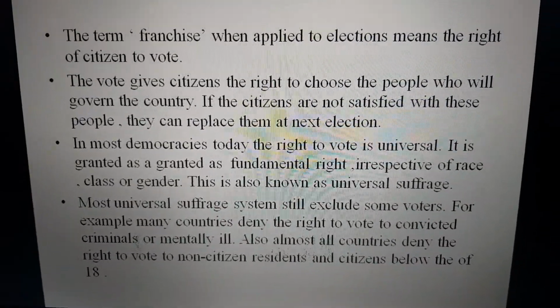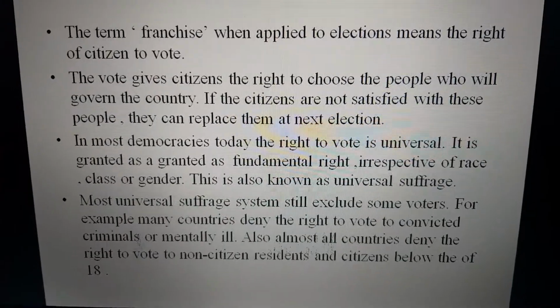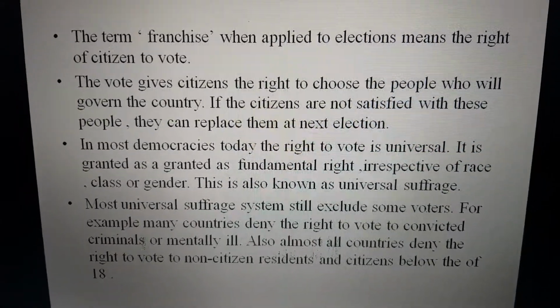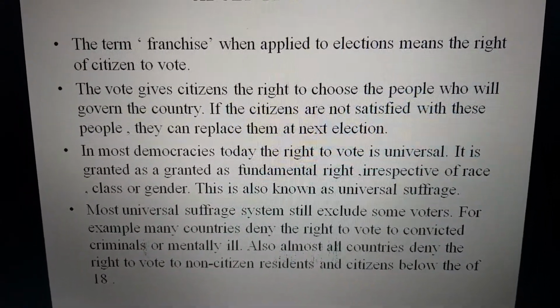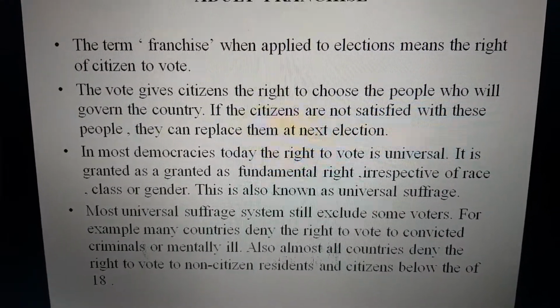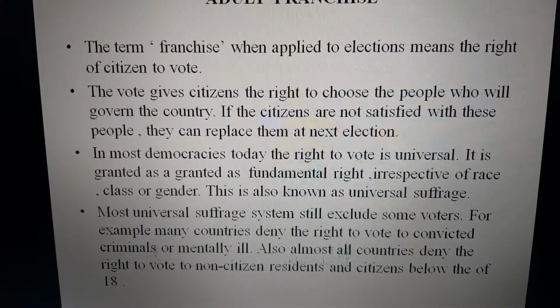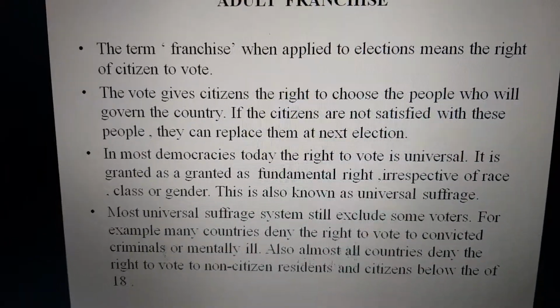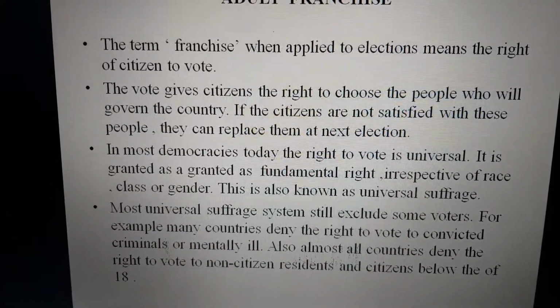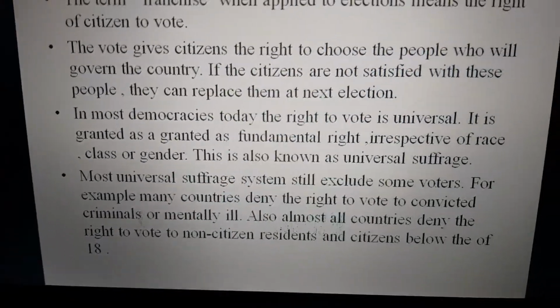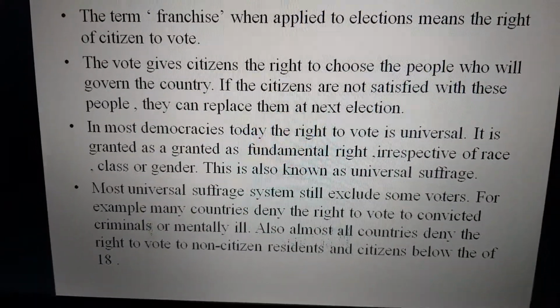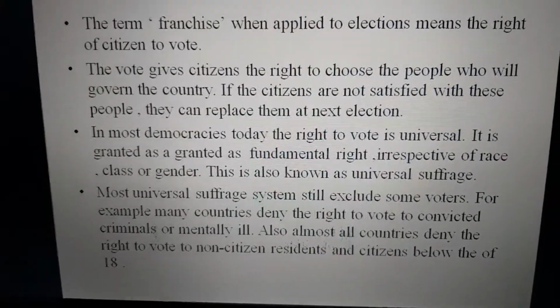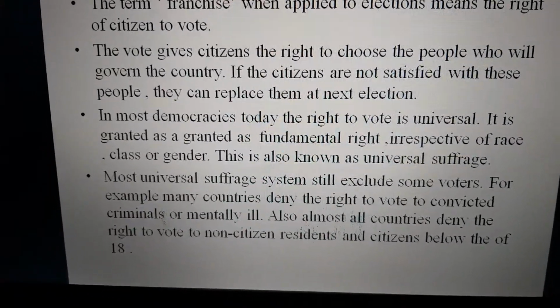In most democracies today, the right to vote is universal. It is granted as a fundamental right, irrespective of race, class, gender. Means discrimination is not there. This is also known as universal suffrage. Most universal suffrage systems still exclude some voters. Yes, there are some people who do not have this right.